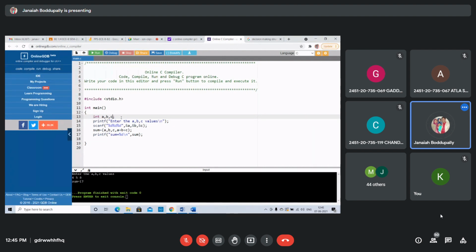Understood this program? Copy this one first. Take one temporary variable to store the value. Swap. Suppose I give A equal to 4, B equal to 5.